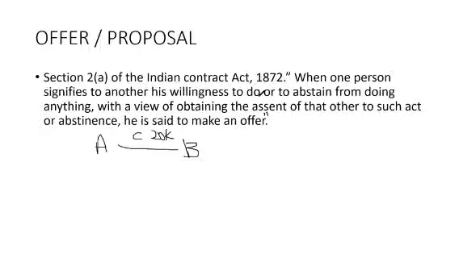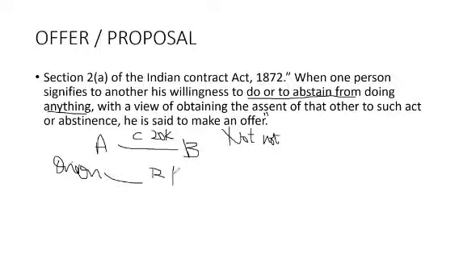Now what does it mean to abstain from doing anything? Abstain from doing anything means not to do. So what is this not to do? If you go to an onion vendor, a person who is selling onion, and ask him what is the rate of onion per kg, he will tell you it is 20 rupees per kg, madam.